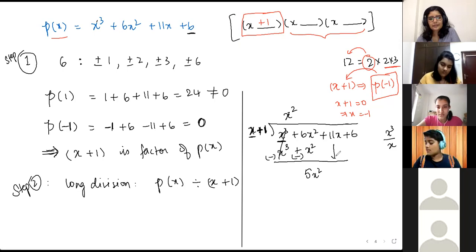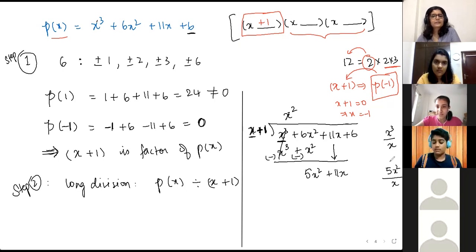Then get the next term down. So plus 11x will come back as it is. Then do the same thing. So 5x square divided by इसका first term x. So इसका result क्या होगा?